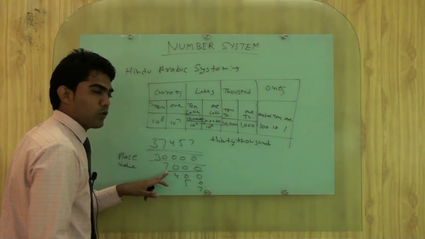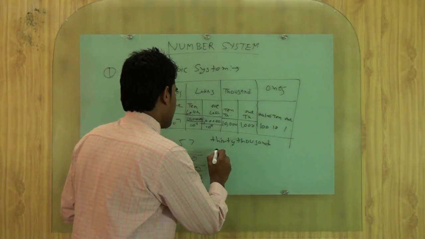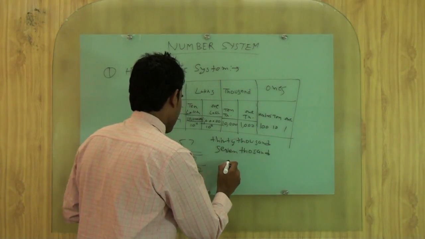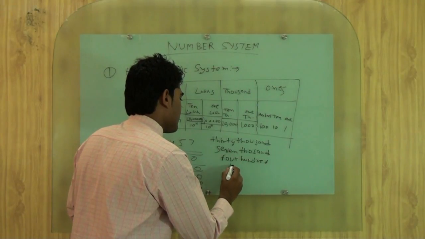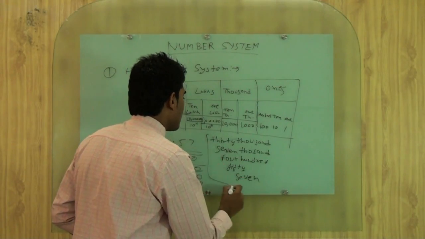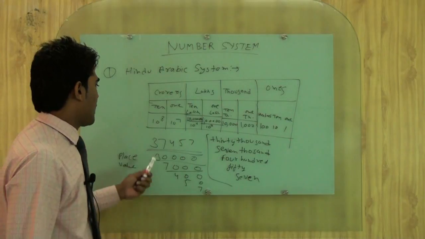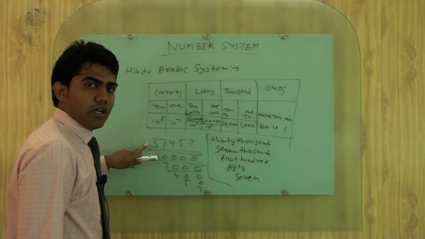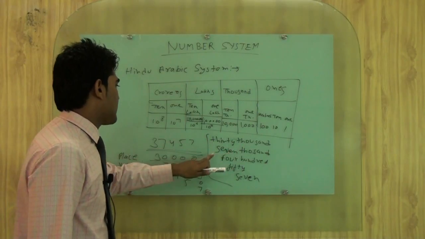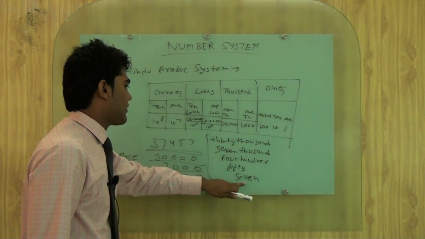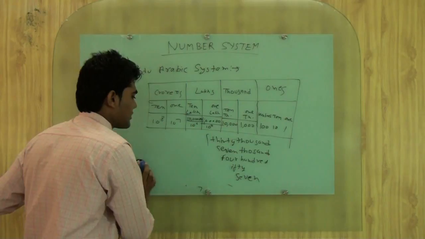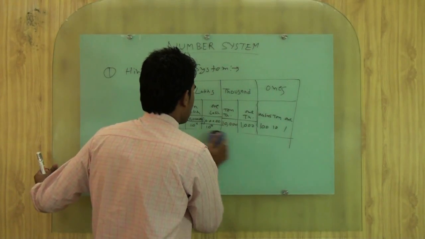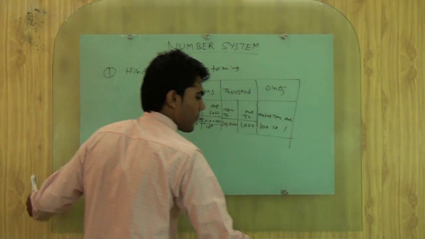Now we will use 7, so it is 1,457. So according to the Hindu-Arabic system, this is how we write this number: 30,700,457.